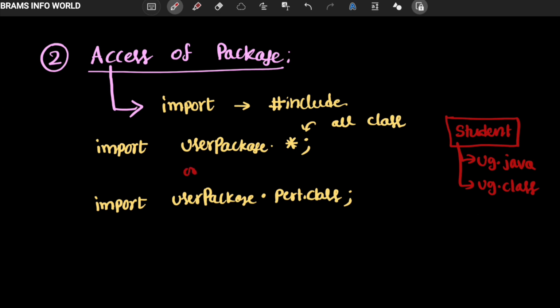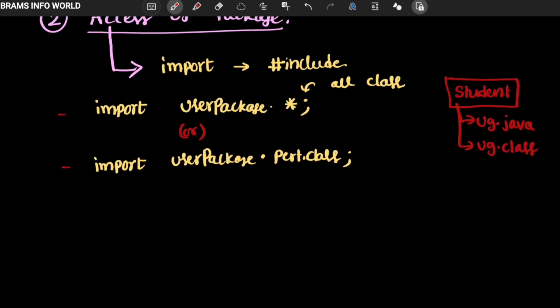Now we can use any one of the statements. What is the right statement? For only one class, we write import, a keyword, then my user package, student, and then the particular class name of the package.